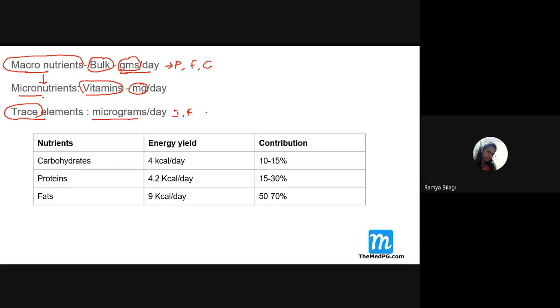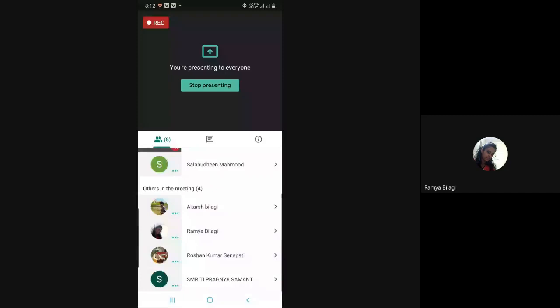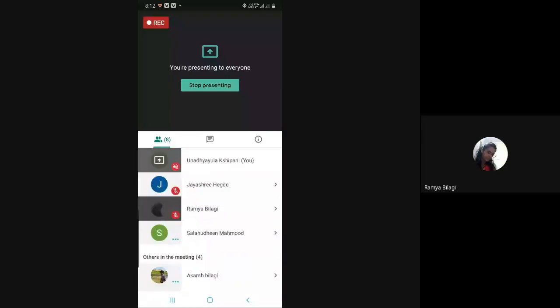For example, in the examination if they ask what is the daily requirement of iodine for a normal adult, how much is it required? 150 micrograms. Yes. Now if the options are given as 150 milligrams and micrograms, which one will you choose, students? Micrograms, very good. So the option here is microgram. Always be very, very careful with the units.